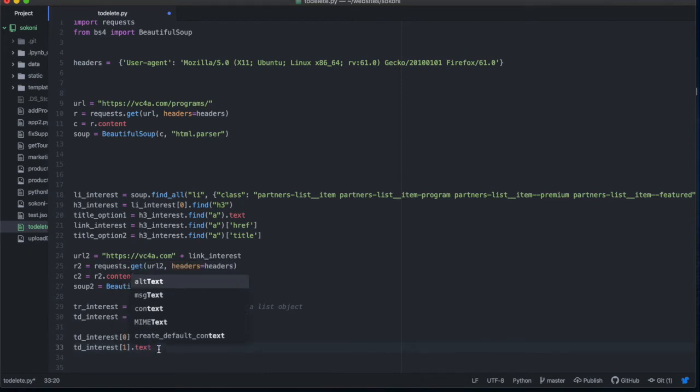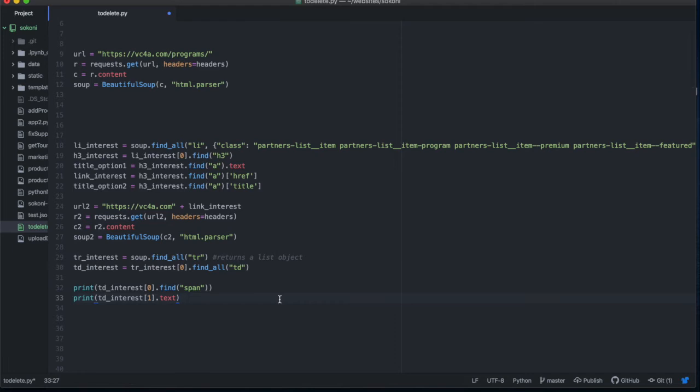This should be the actual date. Okay, so I'm going to say print this. All right, and print that. Okay, so let me go through my code again, make sure I haven't made mistakes, because I've written a lot of things in one go without testing.